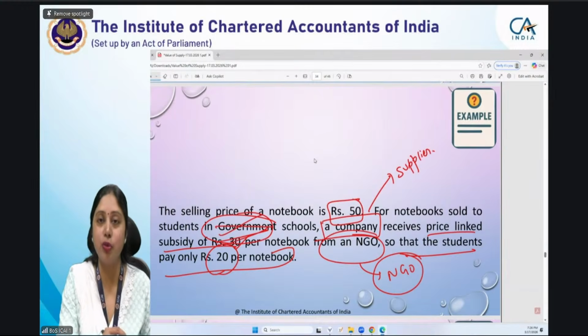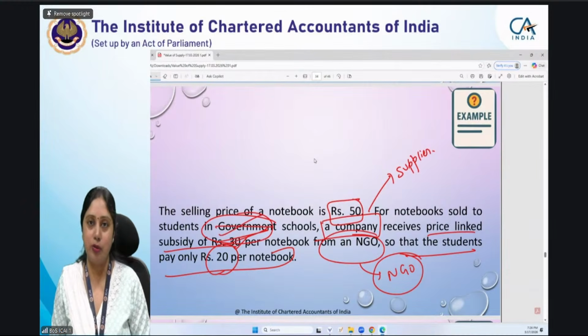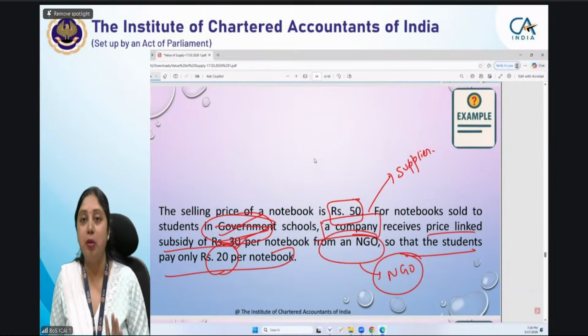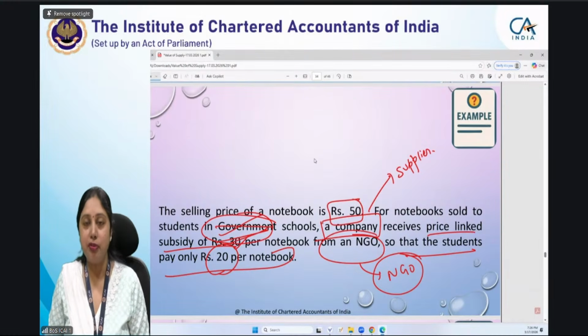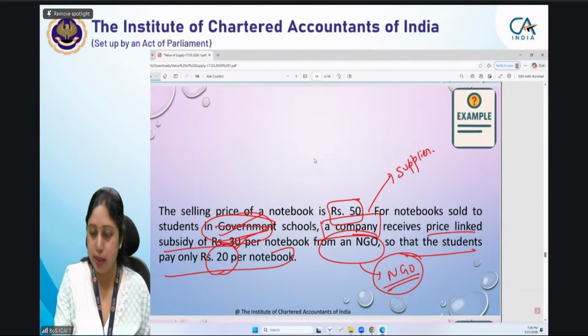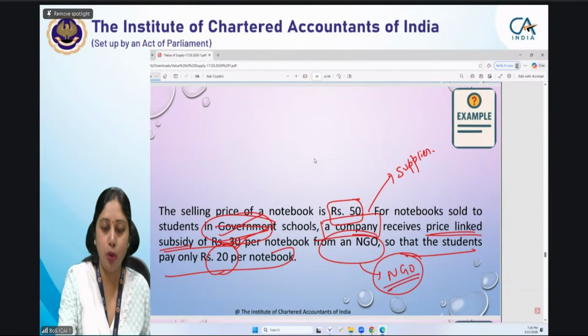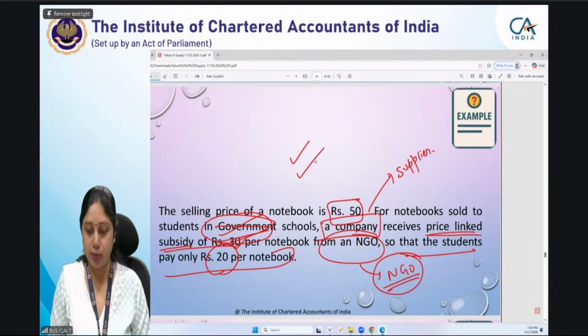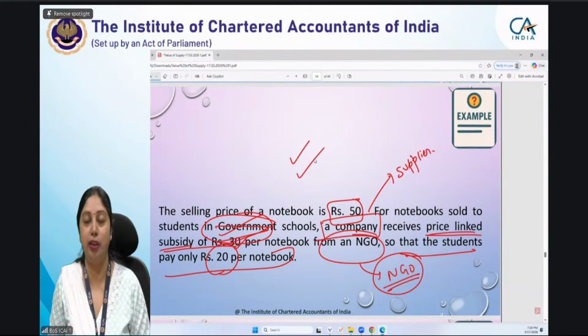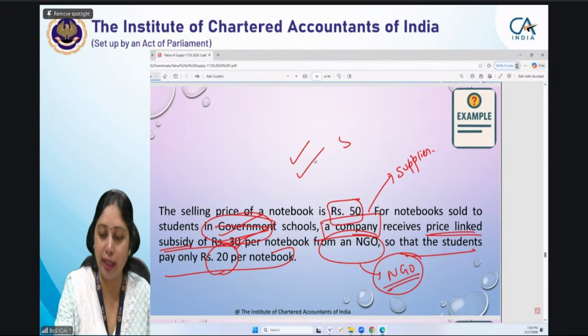So subsidy is not provided by the government. Don't get confused with this government schools word. Students are there in government schools, notebooks are being sold to them, but that does not make any difference to us. What makes a difference is who is actually giving the subsidy. Subsidy is being given by an NGO. This is a price-linked subsidy. Both the conditions are satisfied. So this 30 rupees subsidy which is being given by the NGO to the company will be included in the value, and that makes the value 50 rupees.